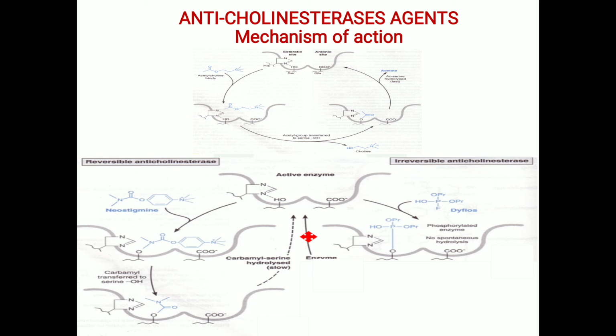So when its level continuously increases at the synapse, it continuously will act on the receptors, which will produce a long lasting effect, isn't it? It will continuously act on cholinergic receptors, so it will continuously produce the cholinergic actions. So at some stage, it will produce the poisoning effects, because acetylcholine will continuously act on the receptor, or will produce the excessive pharmacological effect.